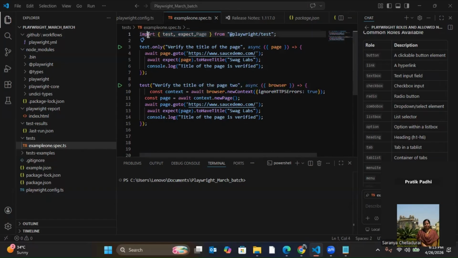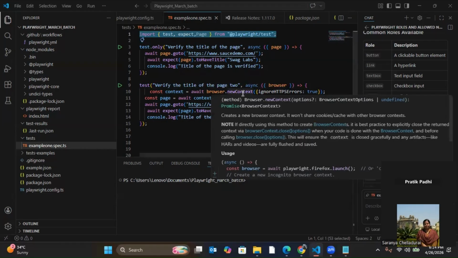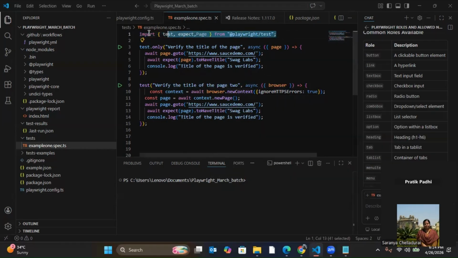Similarly, here I am telling you import. That means you get these particular keywords from this particular package. This package is a package which got installed while we were installing Playwright. Understand? This first line is clear. So this is mandatory. To write anything, first you have to import it.